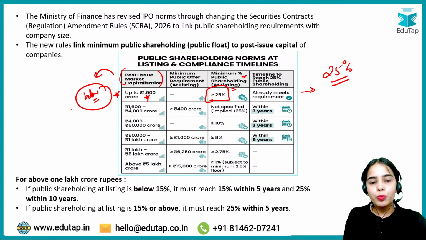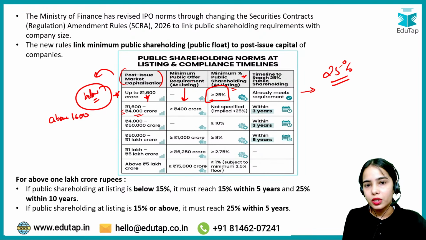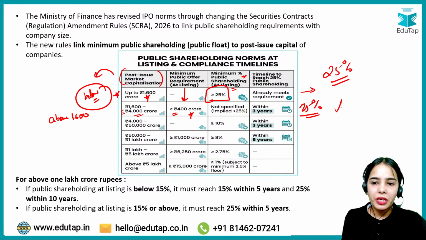But let's say the post-issue market capitalization is above 1600 crores but less than or equal to 4000 crore. In this case, the minimum public offer at the time of listing should be greater than or equal to 400 crore, and they need to meet 25% of the minimum public shareholding within 3 years.